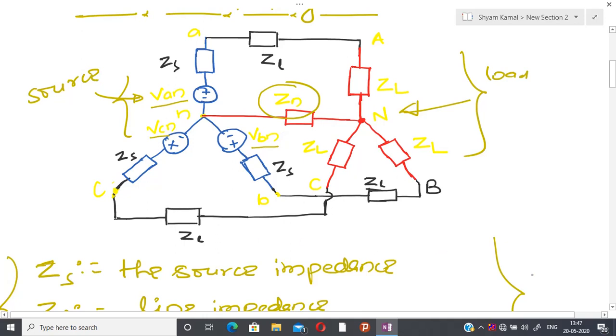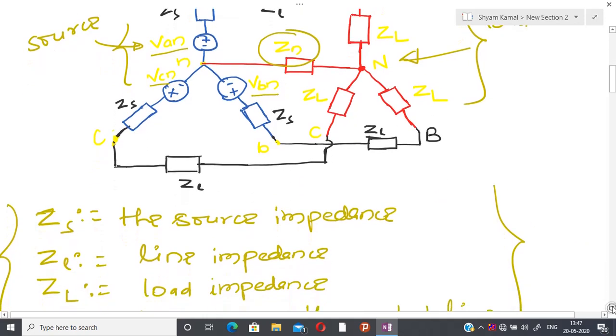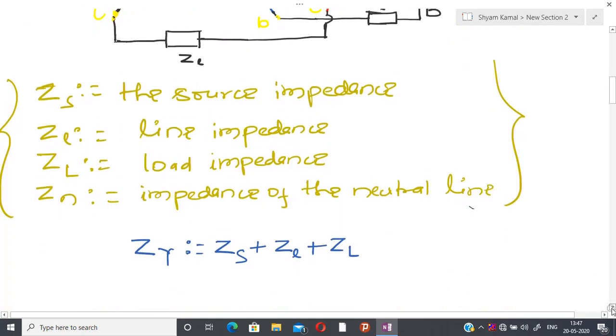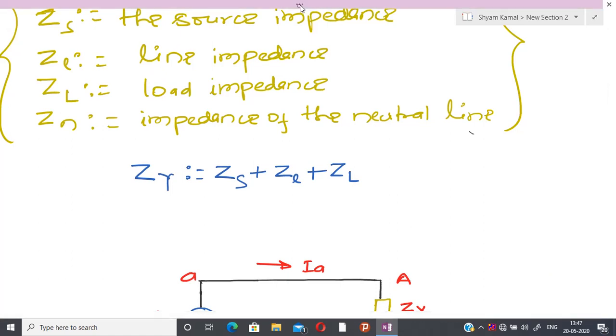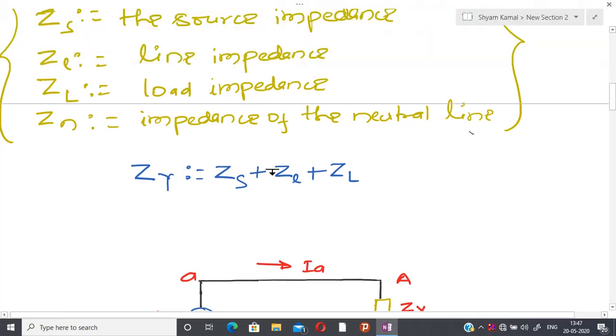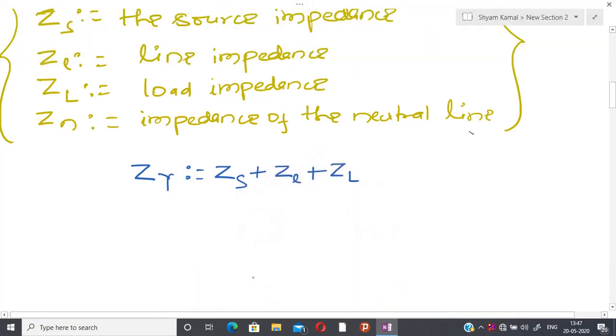Now let us try to do some simplification. I am assuming that I have Z_Y, and Z_Y basically contains three different impedances, where I am assuming that Z_s and Z_l are very small compared to Z_L.